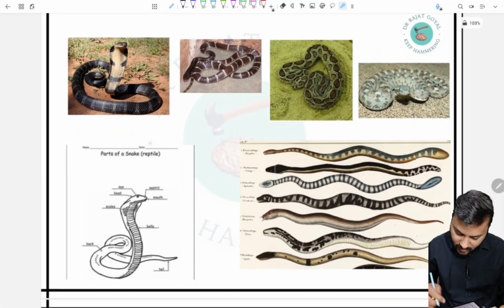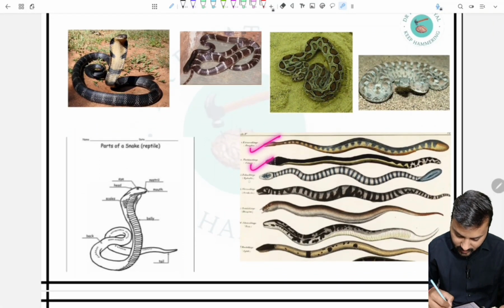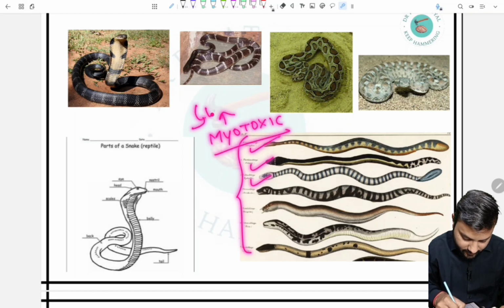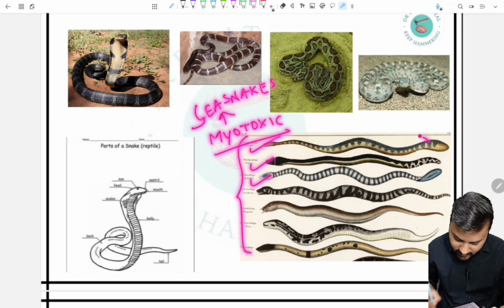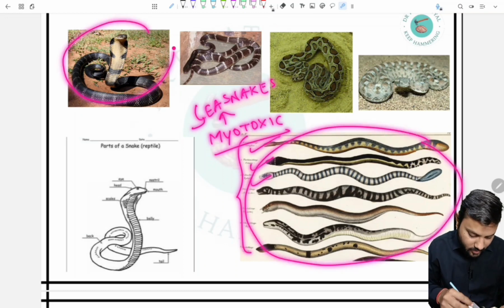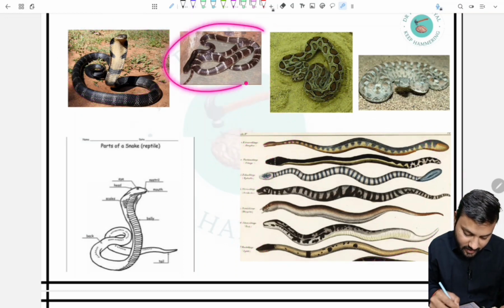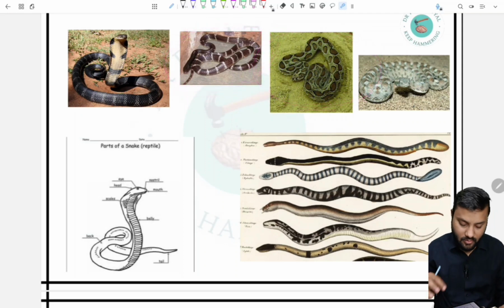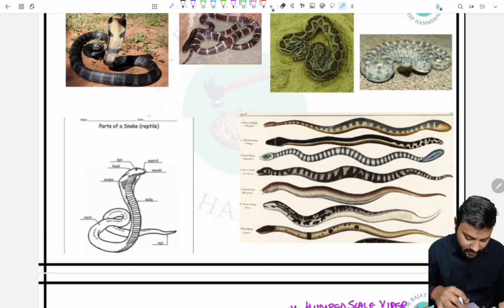Now here we can see many different types of snakes, and these are all myotoxic, which are the sea snakes. So this is the cobra, king cobra, this is the banded krait, and this is the viper. These are the important four snakes that we have to remember and that are asked in the exams.